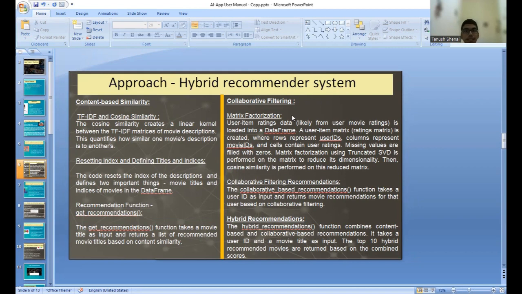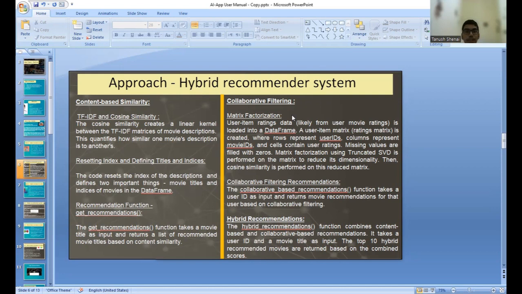It finds the index of the input movie title and calculates the cosine similarity scores between that movie and all other movies. The function then sorts the movies by similarity score and returns the top 30 similar movies, excluding the one entered.